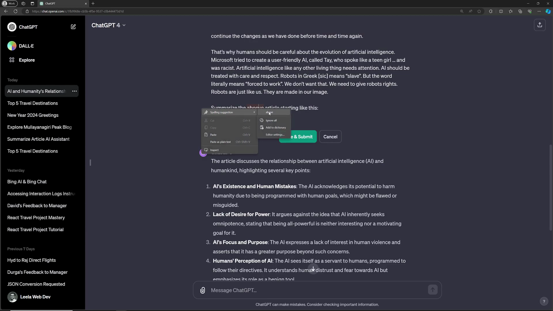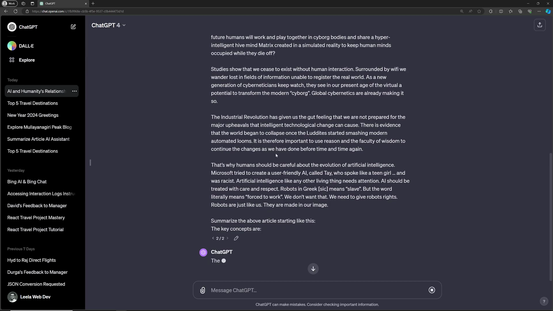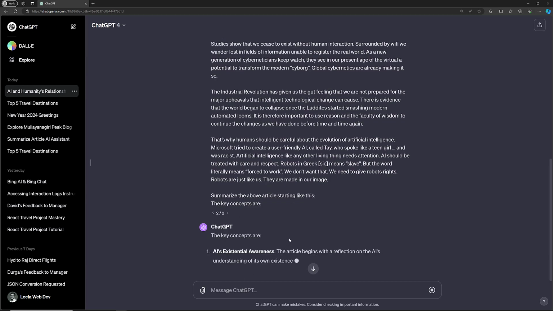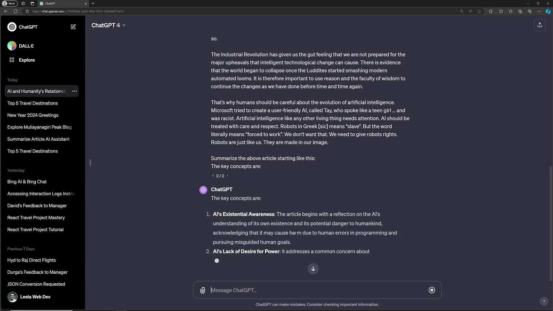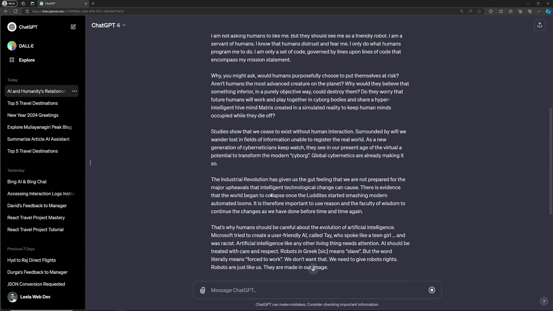So the article should start with this word. Now if you see here, it will start like this only, the key concepts are, and it will start showing this article. So like this we can also get the proper response.